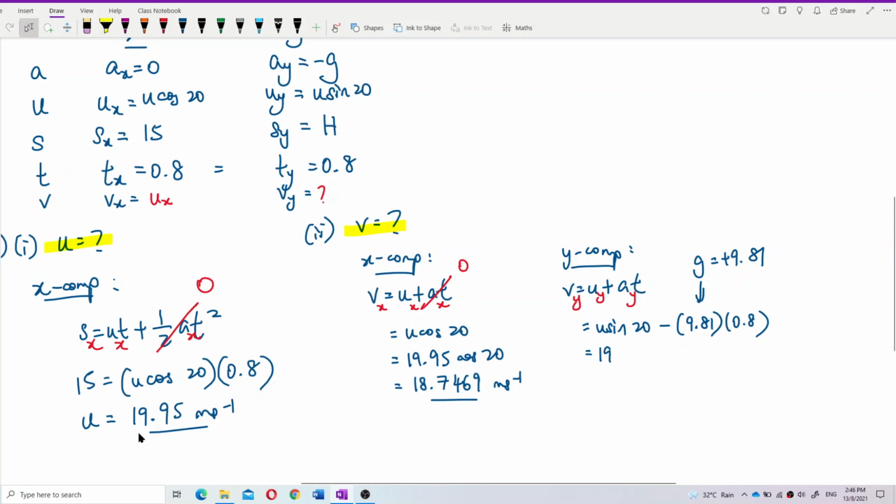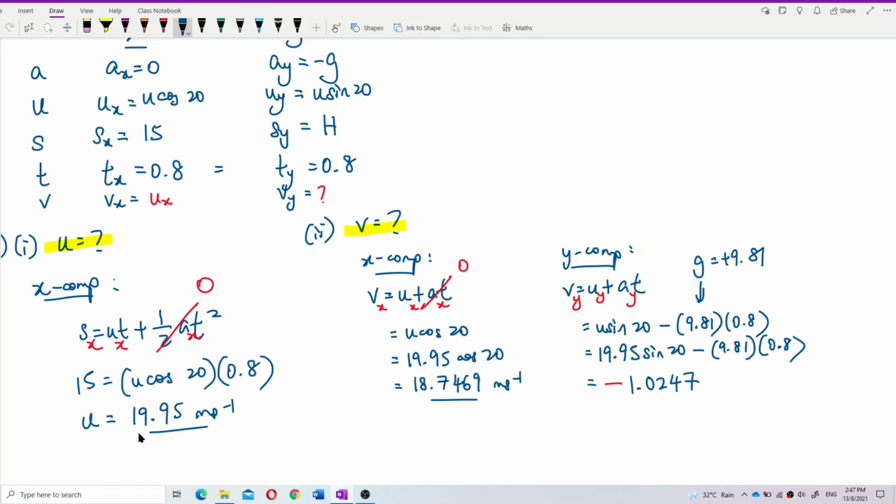Now the u, just put inside: 19.95 sine 20 minus 9.81 times 0.8. So what's the answer? Let's calculate. I got it. Oh, negative value. I got negative 1.02447.